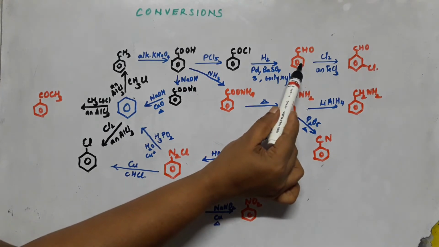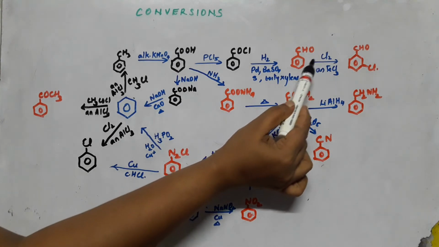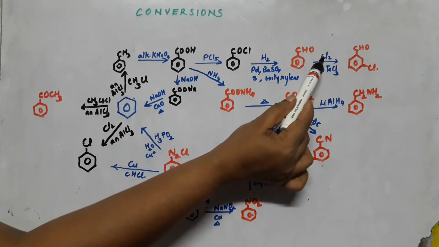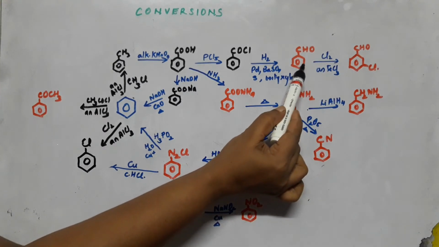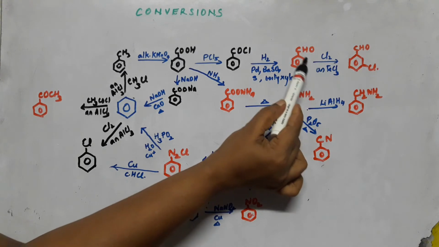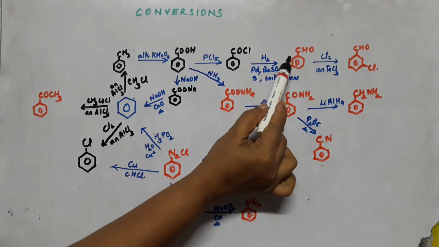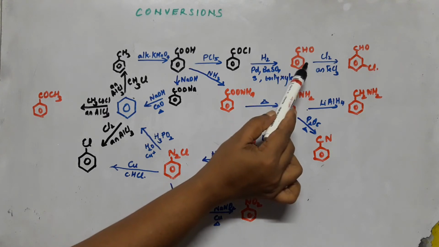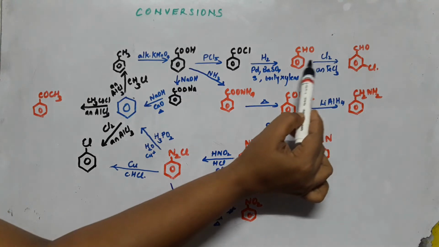Now benzaldehyde formed can be chlorinated. Substitution of chlorine can be done with the help of chlorine and anhydrous ferric chloride, and that will be substituting chlorine on the benzene ring. Now this CHO group which is present on the benzene has directing influence, which is meta directing, and at the meta position chlorine will be coming.